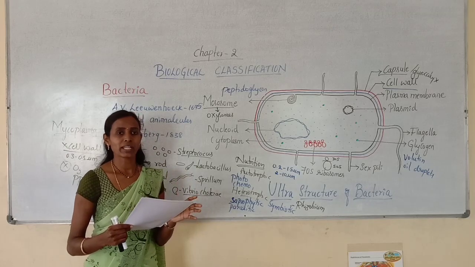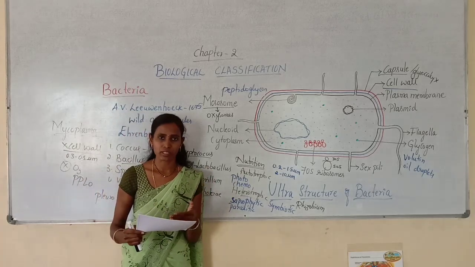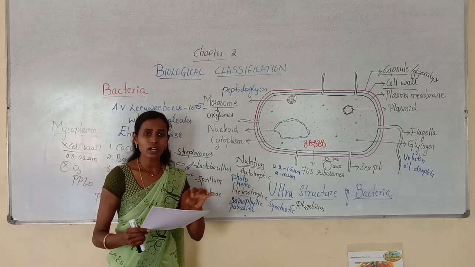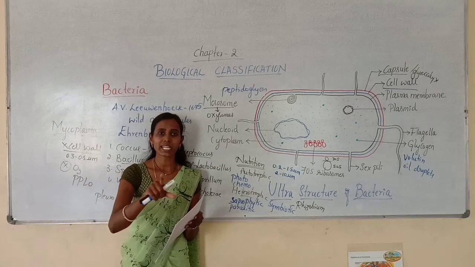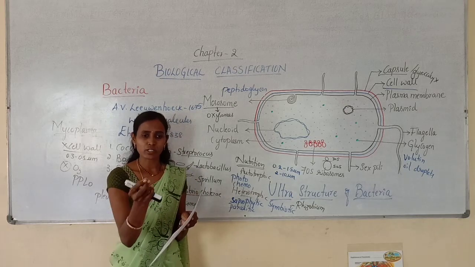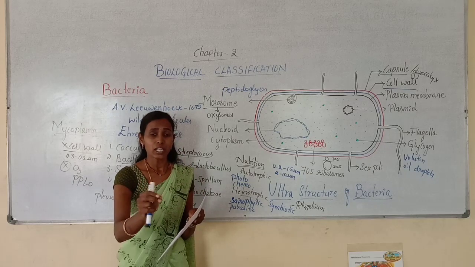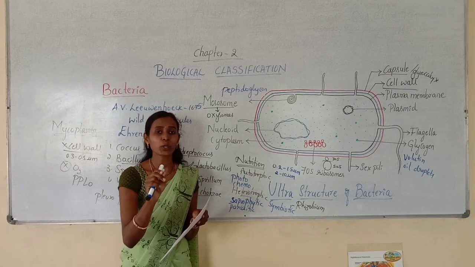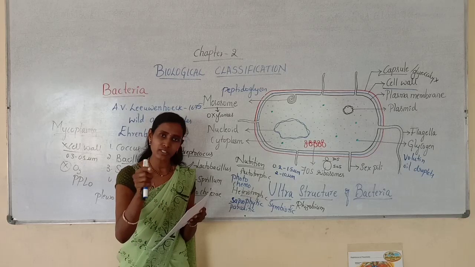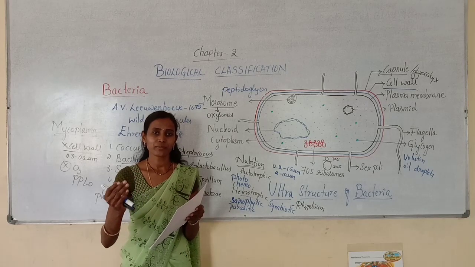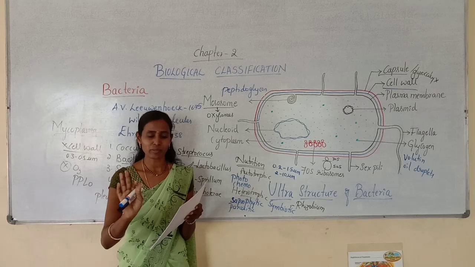Actually, heterotrophic bacteria help in all of these. I told you they are the most abundant organisms. Curdling of milk. During the curdling process, you will add a small amount of curd to the milk. Later, the complete milk gets converted into curd. At that time, the lactobacillus will be taking place. That is also a heterotrophic bacteria because it obtains nutrition from chemicals, not from sunlight.